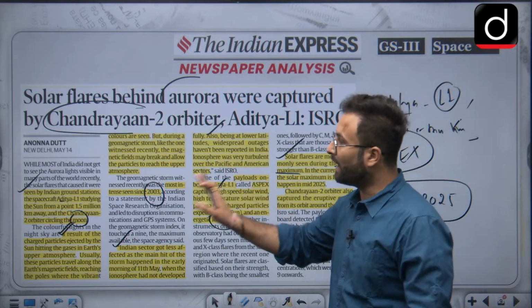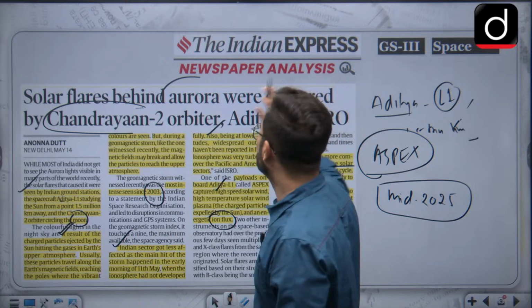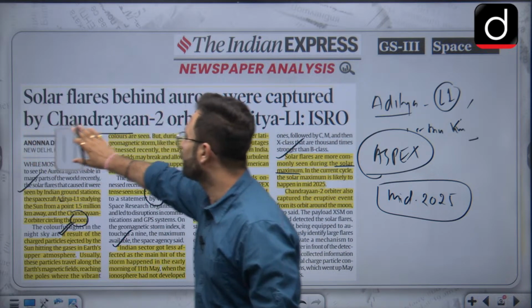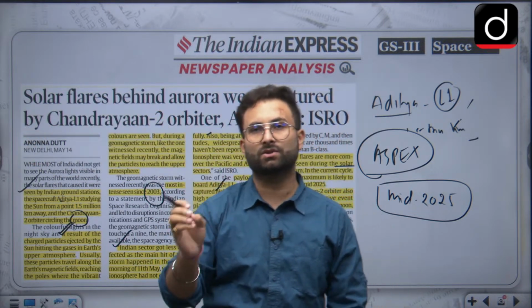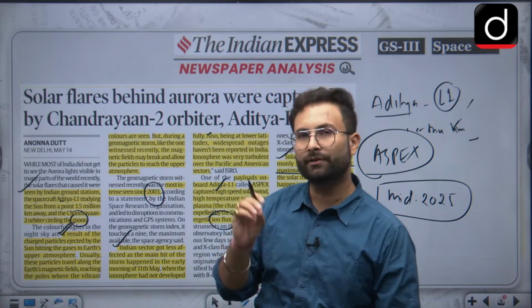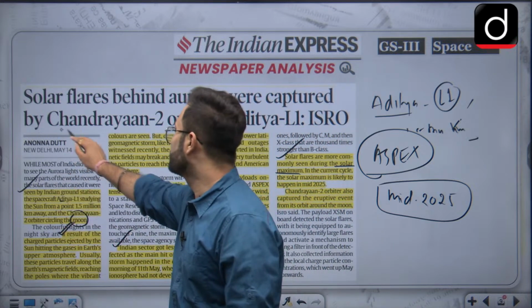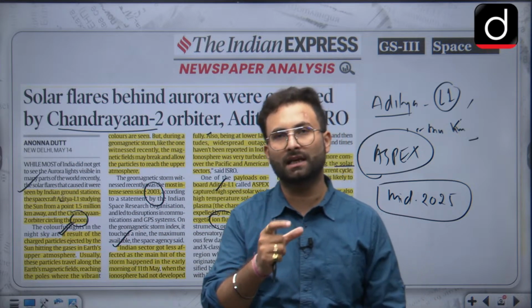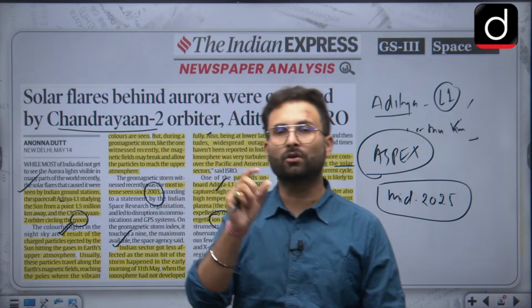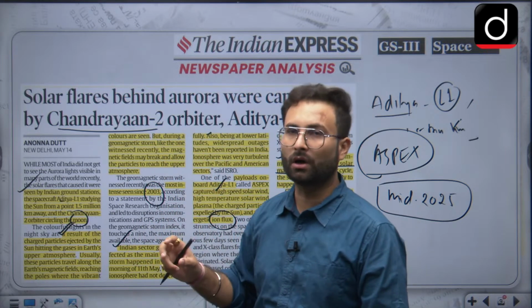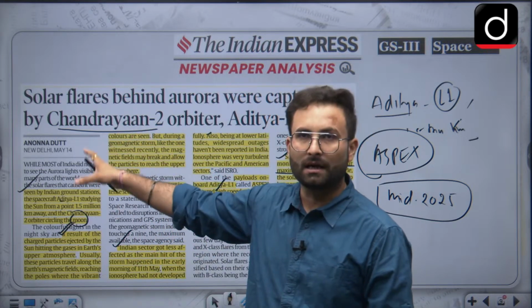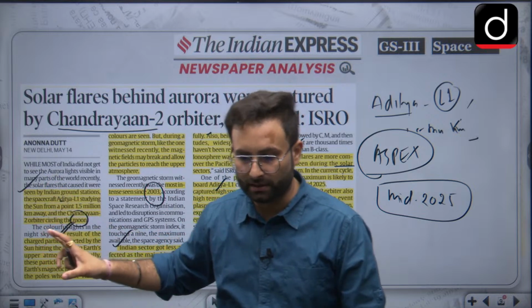Why I have told you this is that most of the time these auroras are phenomena attached to the poles. If in UPSC they ask whether Chandrayaan or Aditya L1 has recorded it, you might not get confused, and you can simply say that yes, Aditya L1 and Chandrayaan have recorded these things, okay.